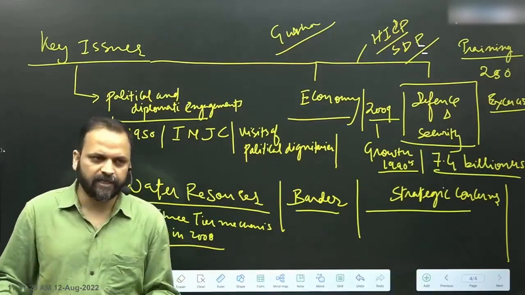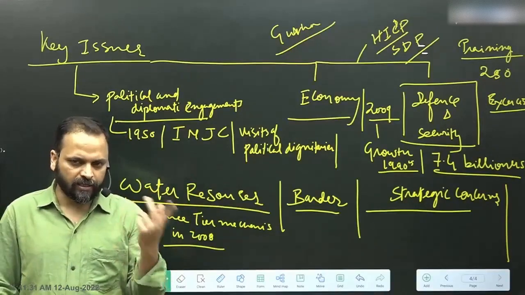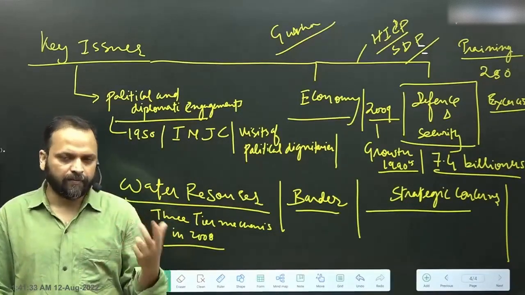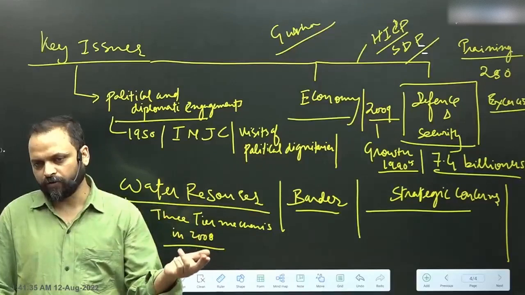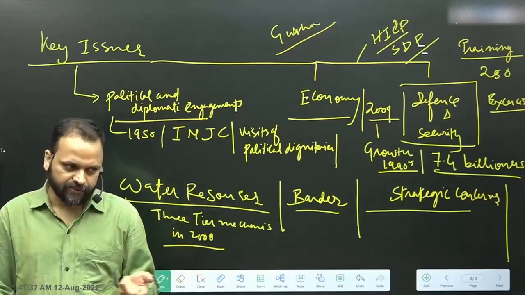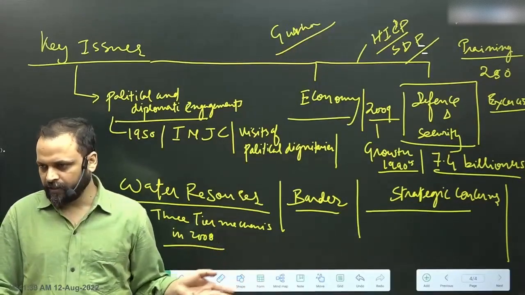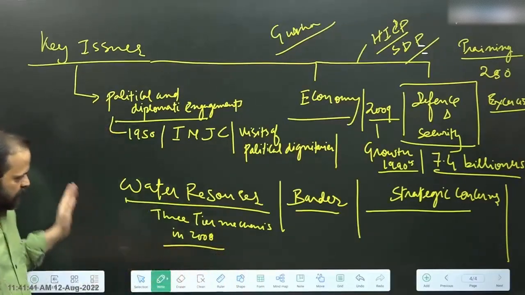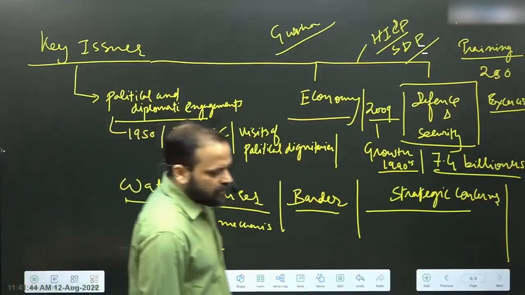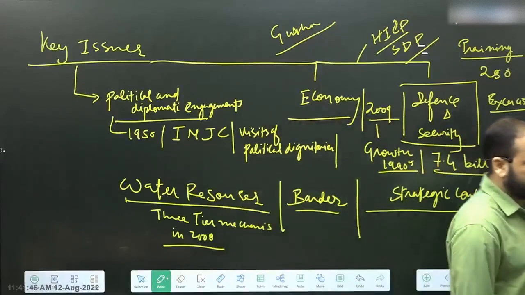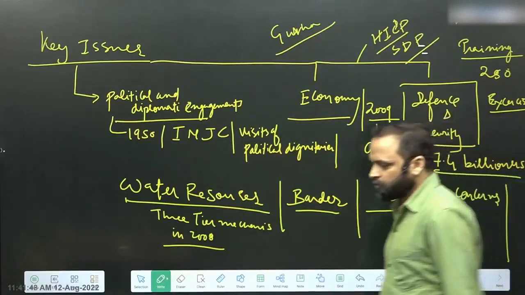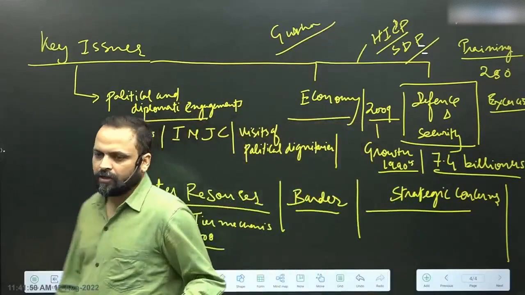Three-tier mechanism means three levels of dialogue: technical, at the experts' level, bureaucratic, so government officials, and ministers. That is the meaning of three-tier initiative, all right?